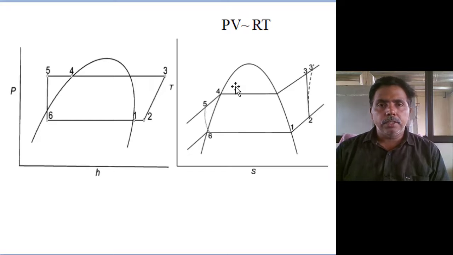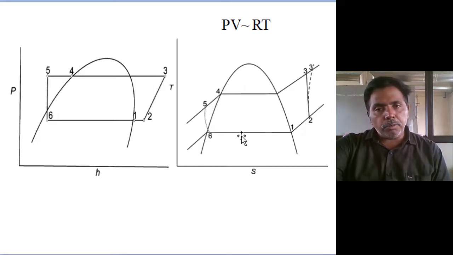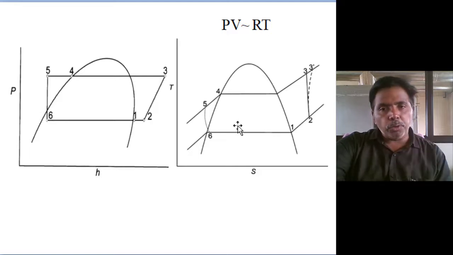For that, low temperature means low pressure, we want to maintain the refrigerant. More latent heat of vaporization is there at low temperature and low pressure. So more heat it is absorbing at low pressure, latent heat. So with less mass we can absorb more heat.